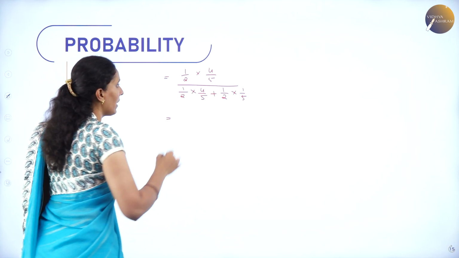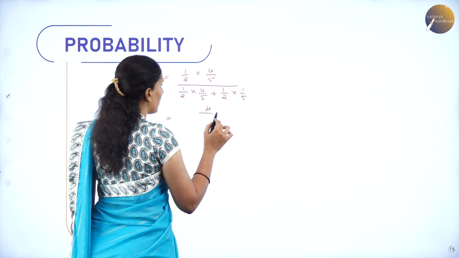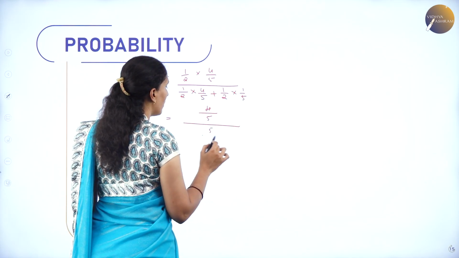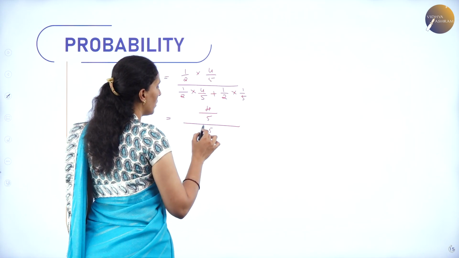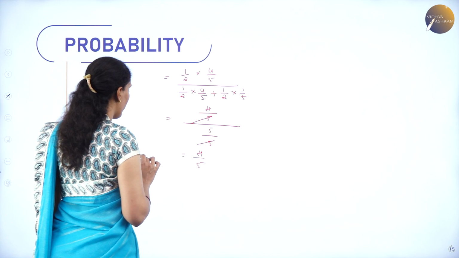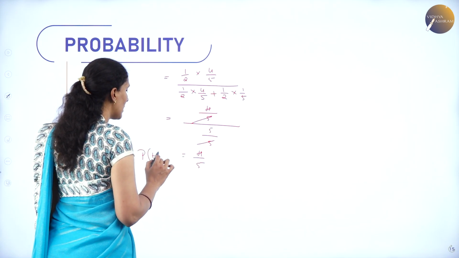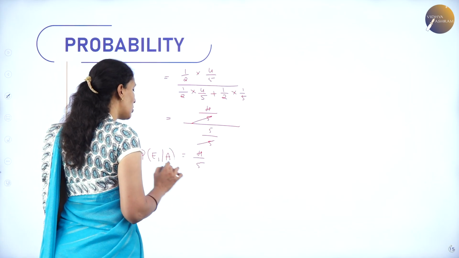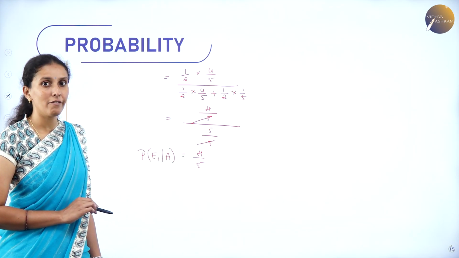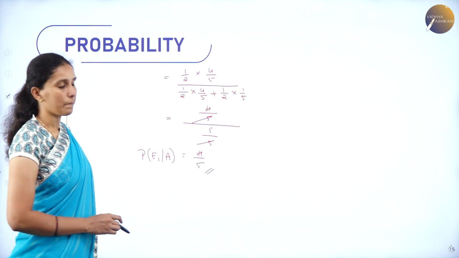We can cancel 1 by 2 in both numerator and denominator. Then we get 4 by 5 divided by 4 by 5 plus 1 by 5. We can cancel the 5s. So the value is 4 by 5. That is, the probability that the man reports head when it is actually head is 4 out of 5 times, or we can say 4 by 5 is the value of the probability.